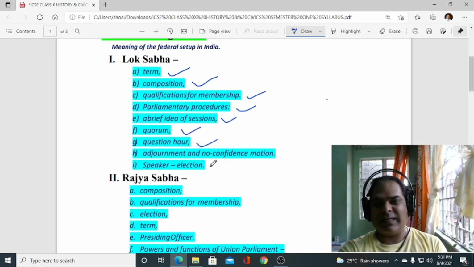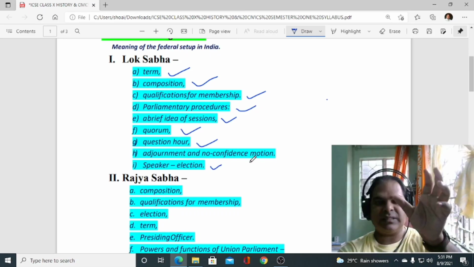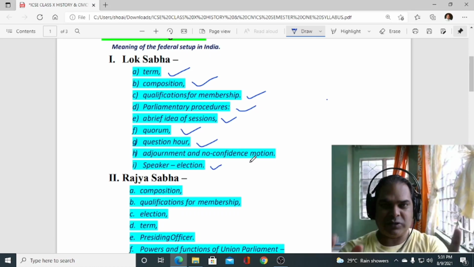Okay, then at last speaker. How is the speaker of Lok Sabha elected? We don't have to study the function of the speaker. We only have to study the election of the speaker. How is the speaker elected? Okay, that we have to study. That is from Lok Sabha. From within Lok Sabha, you have to study about all these things.